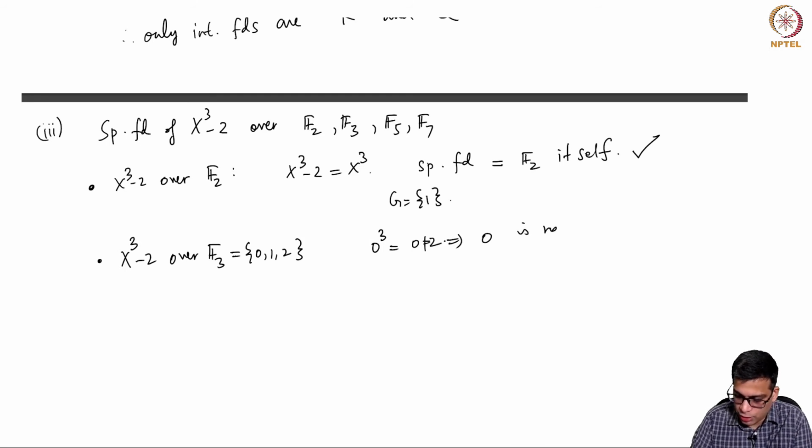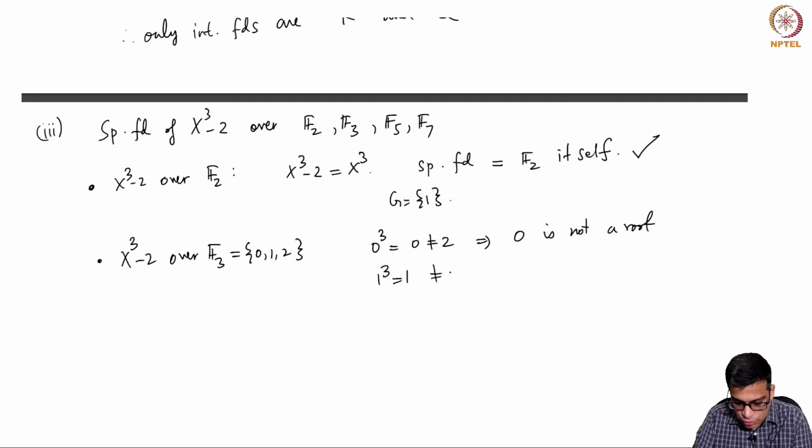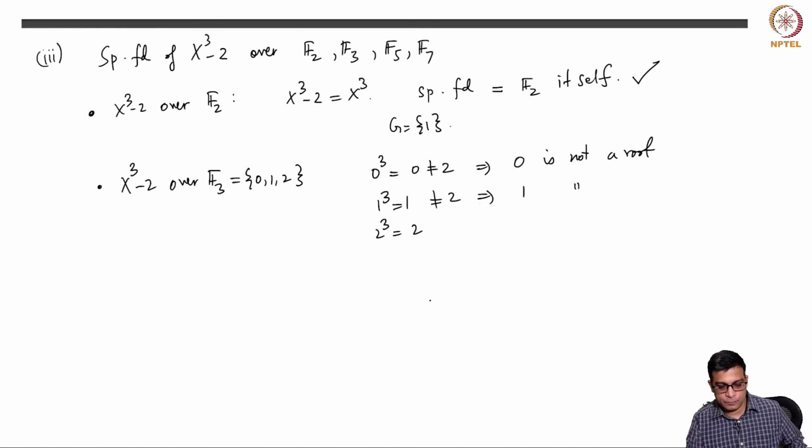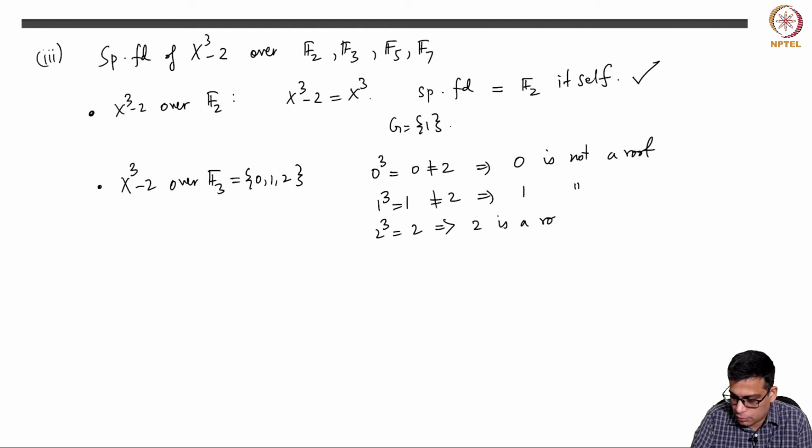Any root must have its cube equal to 2. 1 cubed is 1, which is not 2, so 1 is not a root. 2 cubed is 2, so 2 is a root.